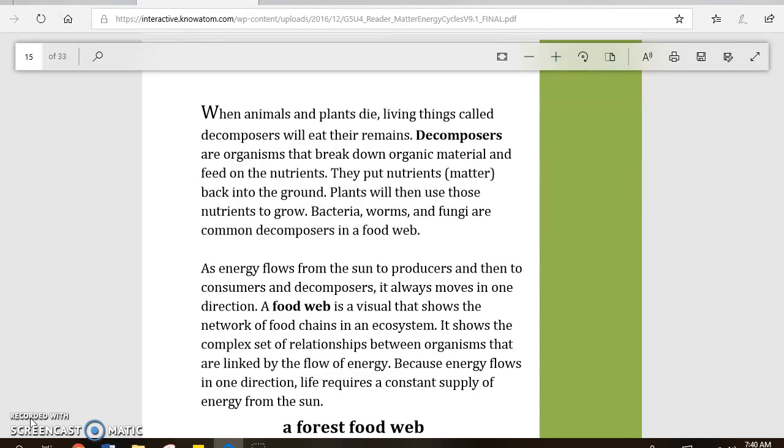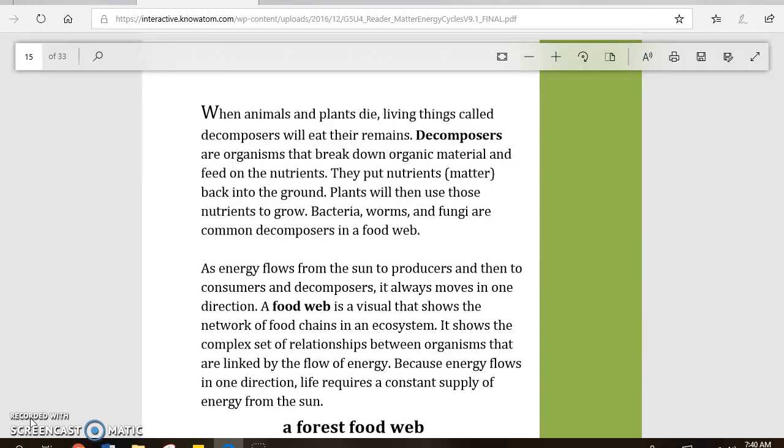When animals and plants die, living things called decomposers will eat their remains. Decomposers are organisms that break down organic material and feed on the nutrients. They put nutrients, matter, back into the ground. Plants will then use those nutrients to grow. Bacteria, worms, and fungi are common decomposers in a food web.